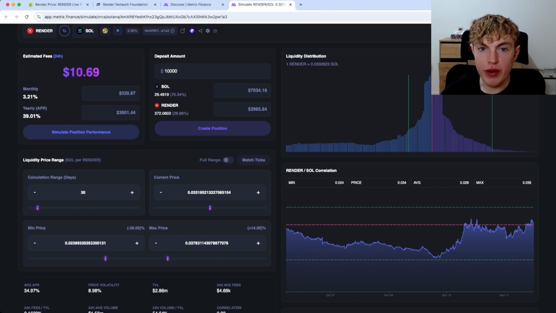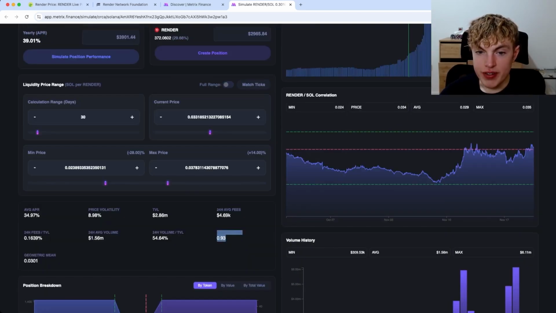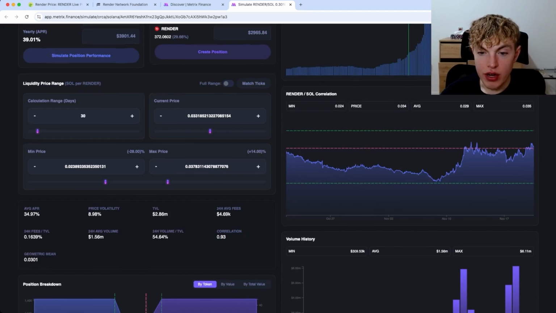So with this current range, it's saying that the estimated fees you'd be earning are about $10.69 a day, or 40% yearly APR. Well, 39%. I was just rounding. These assets are 93% correlated, much higher than the last pair.